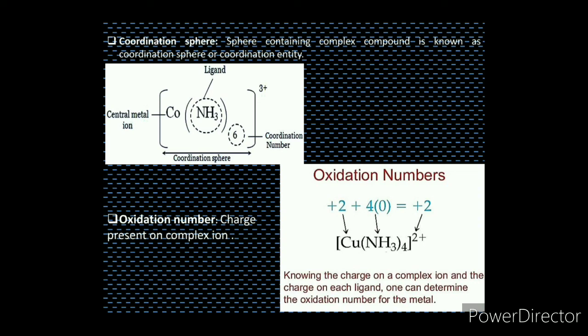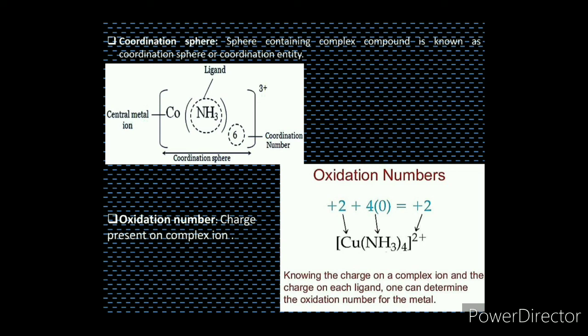So the overall charge present on the complex ion is the sum of the charges of the metal as well as the ligands. So here +2 is the oxidation state of copper and there are 4 ammonia containing no charge. It means there is no charge on the ligand.